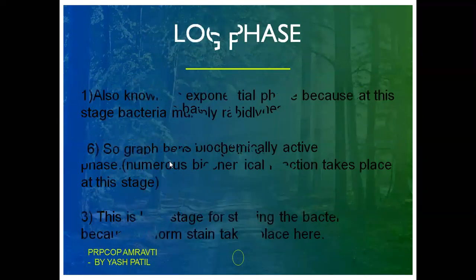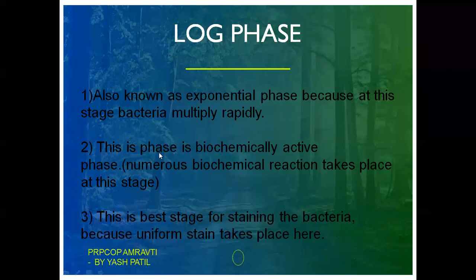The second phase is log phase. This phase is also known as exponential phase, as we discussed. Why is it called exponential phase? Because there is a rapid multiplication of the bacteria in this phase. This phase is biochemically active. Numerous biochemical reactions take place at this stage.